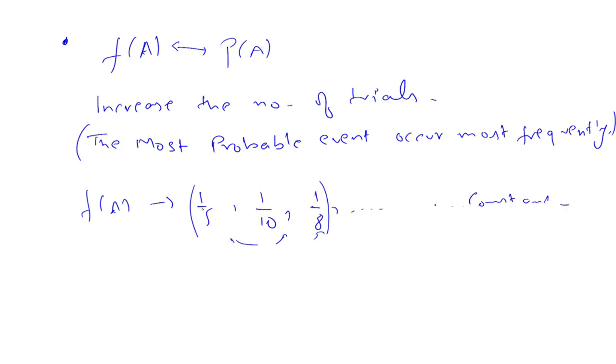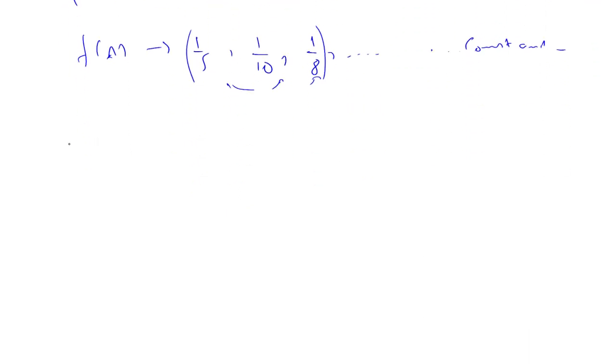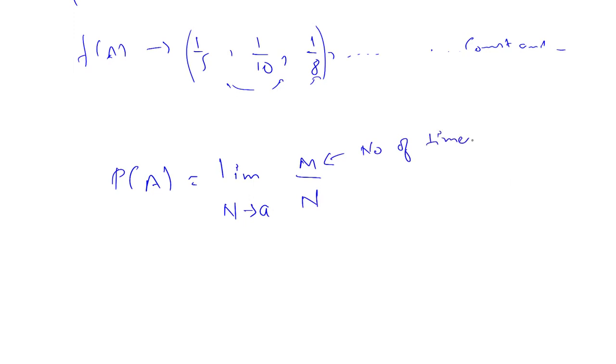So this is how we will define probability. The new definition of probability is given by the limit of the number of trials tending towards A, and this is basically a frequency: m, the number of times it appears, divided by n, the total number of trials.